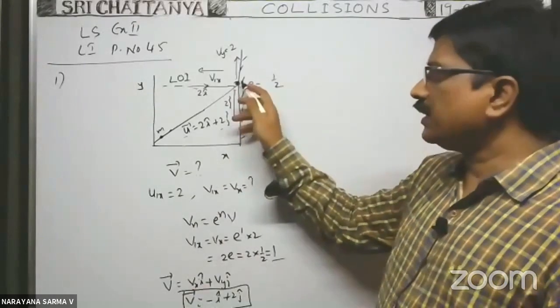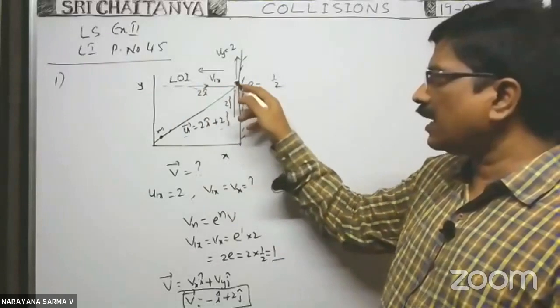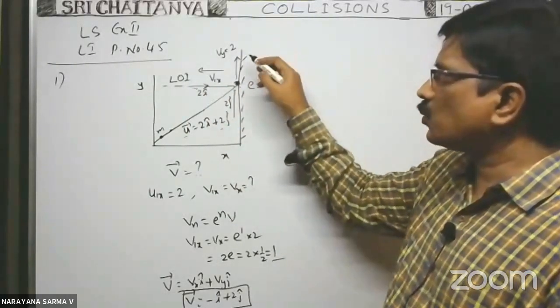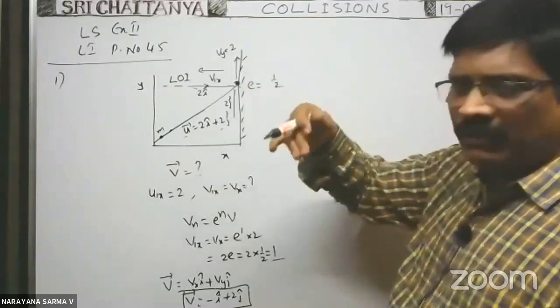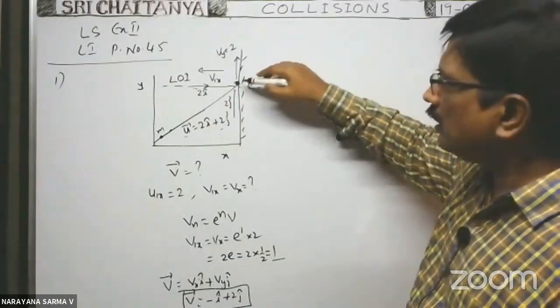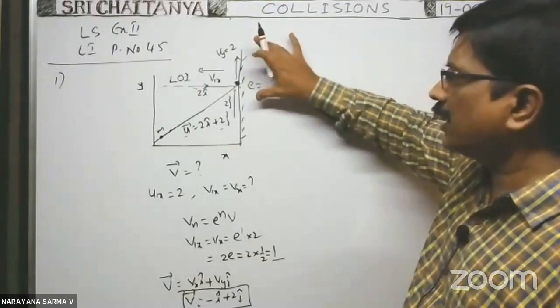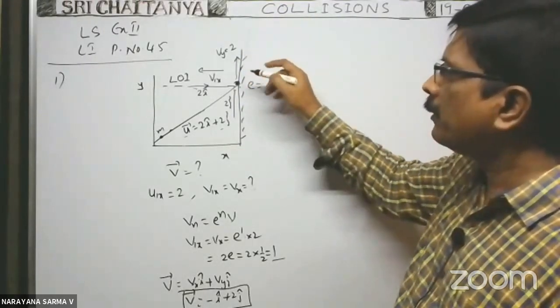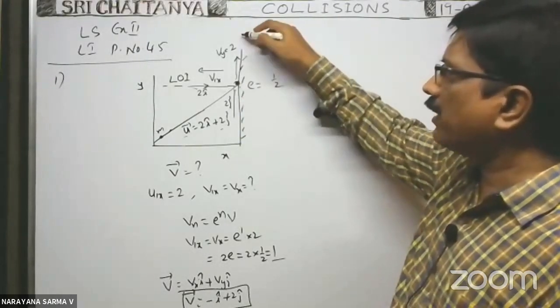Here, before collision, the velocity of the particle is 2i cap plus 2j cap. That means the x component of velocity is 2i cap, the y component of velocity is 2j cap. During collision, as the wall is smooth, that is given in the problem only, along the direction parallel to the wall there is no force, no friction acts on the particle. That's why whatever the velocity before collision along the y-axis, even after collision the velocity along the y-axis remains the same.